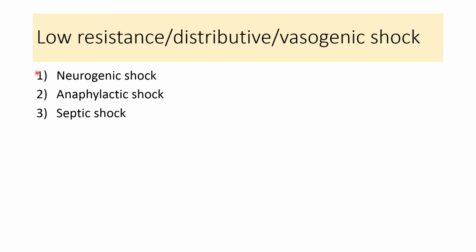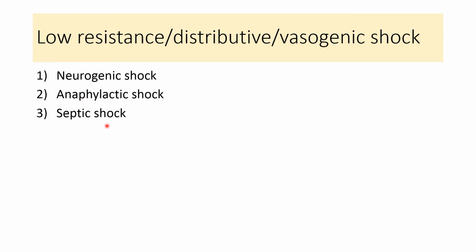So neurogenic shock, anaphylactic shock, and septic shock. These are the low resistance or distributive types of shock. Neurogenic shock occurs because of the dilatation of blood vessels. Anaphylactic shock occurs because of the dilatation of the vessels and the increase in capillary permeability.